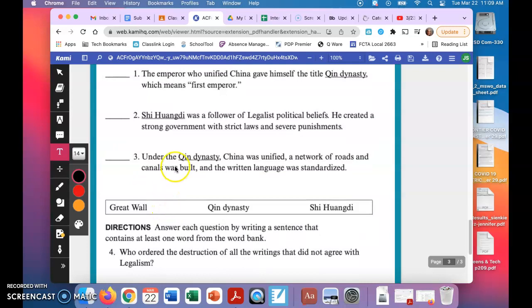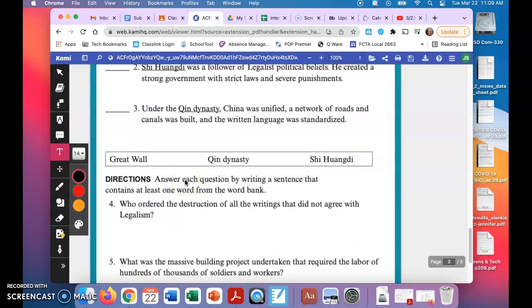Number 3, under the Qin dynasty, China was unified. A network of roads and canals were built, and the written language was standardized. True or false? You'll put a T on the line if that is the correct term. If this is not the correct term, then you will put an F and put the correct term underneath here that would make it a true statement.